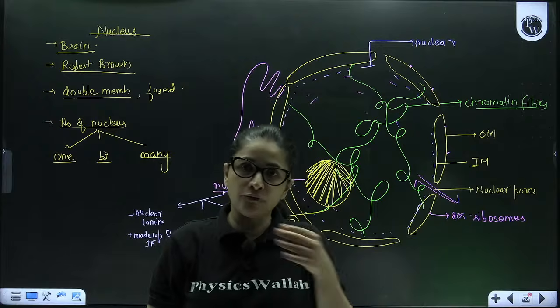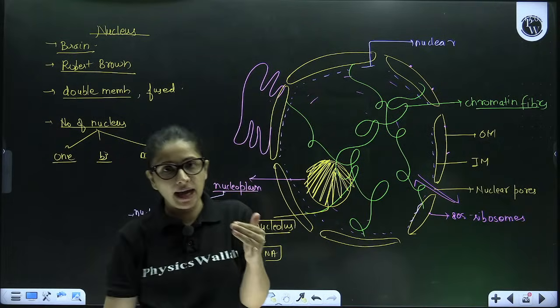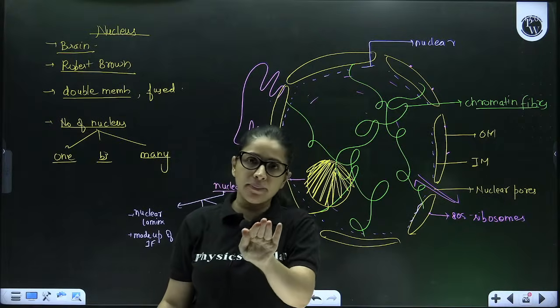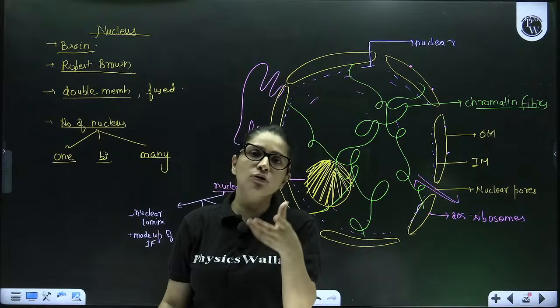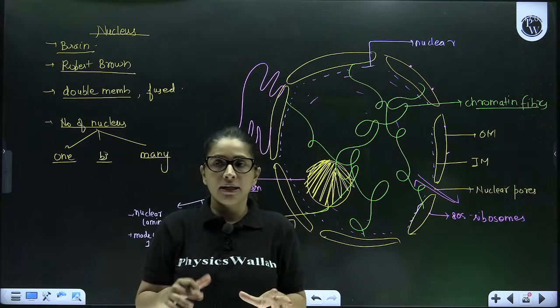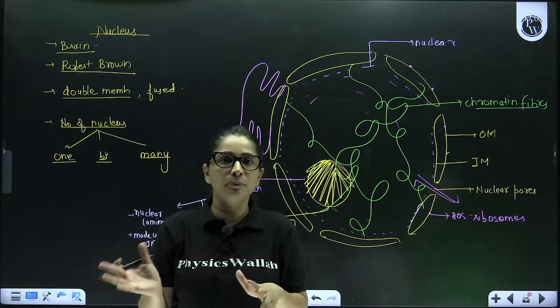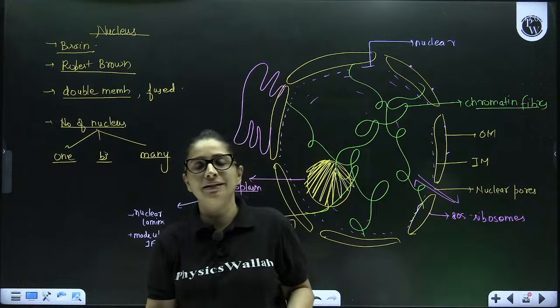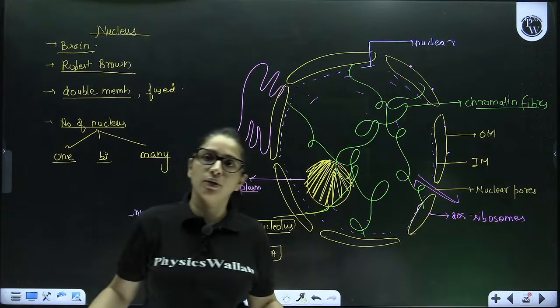The number of nucleoli per nucleus is highly variable. It can be one, it can be many, depending upon the requirement of protein in the cell. If a cell needs more protein, it will keep more nucleoli so that it can make more rRNA, which goes out into the cytoplasm, joins with proteins and makes a greater number of ribosomes. More ribosomes, absolutely more protein synthesis.